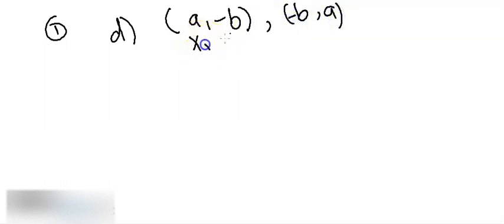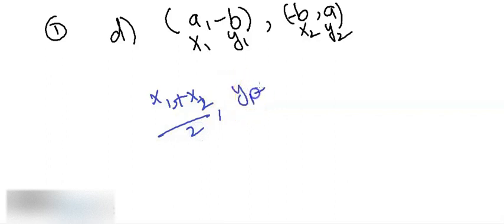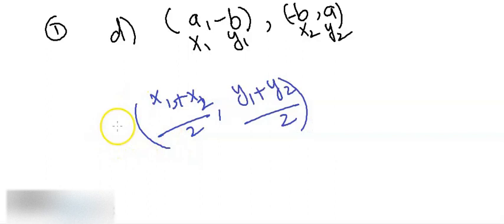So let's call this x1 y1, and then x2 y2, and then using the formula we can solve this. This is the formula: x1 plus x2 upon 2, and then y1 plus y2 upon 2. This is the midpoint between these points.